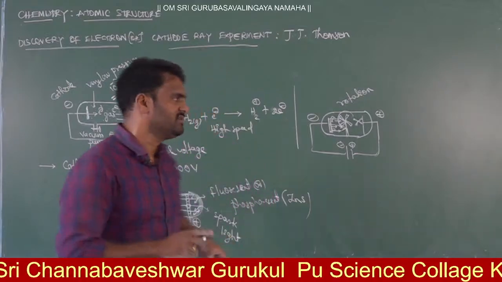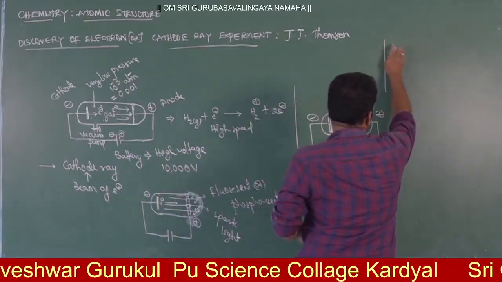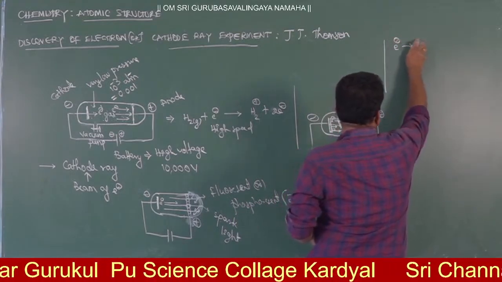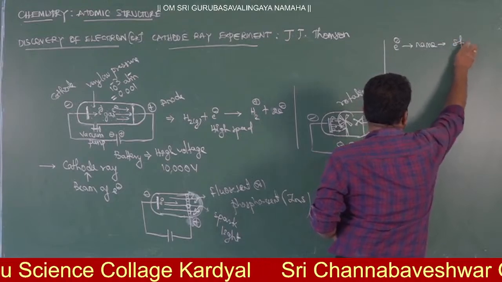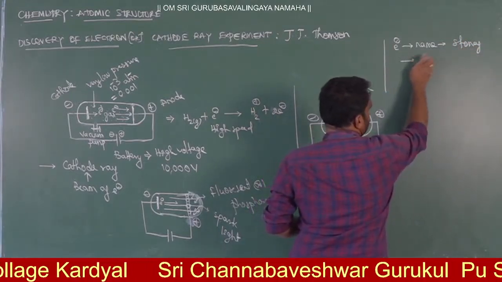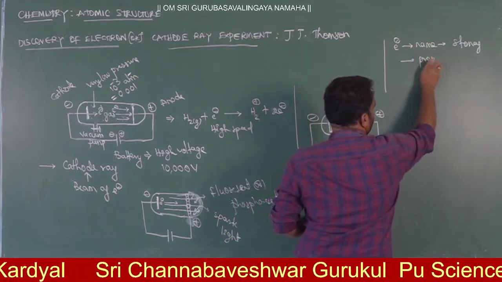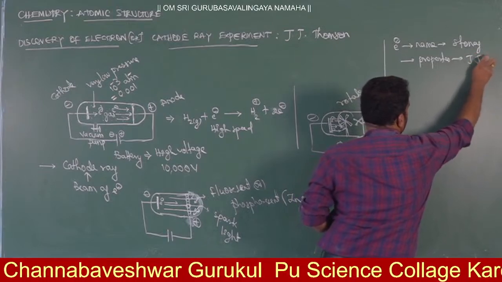There are three scientist names you need to remember here. The electron name is given by Stoney. Electron properties and behavior were given by J.J. Thomson.